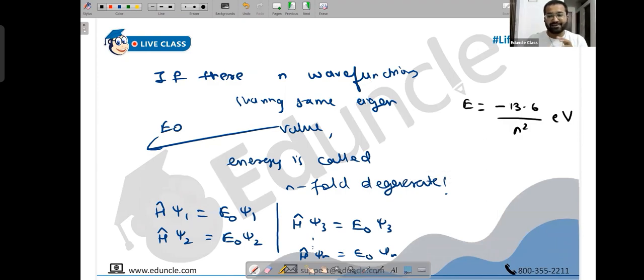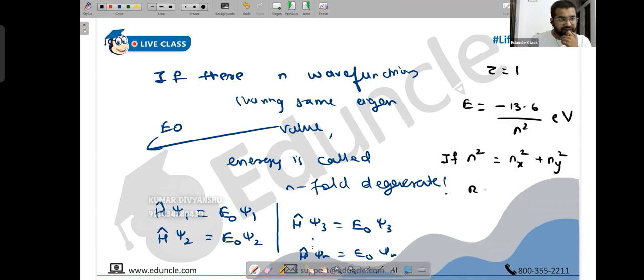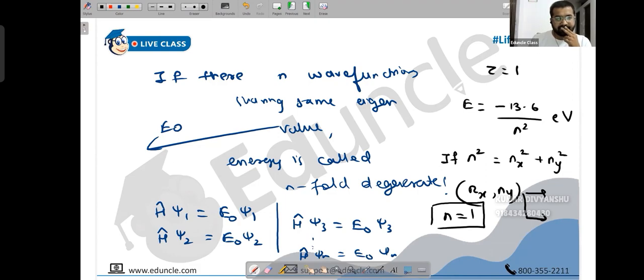Leave it. So this was the energy back then. We can write Z also, that's fine, but I'm avoiding Z right now. Suppose Z is 1. I just want to teach you something. The point is this n square that we write. Suppose n square is allowed to be written as nx square plus ny square. What are the possible values of nx comma ny such that I get n is 1? 0, 1 and 1, 0.